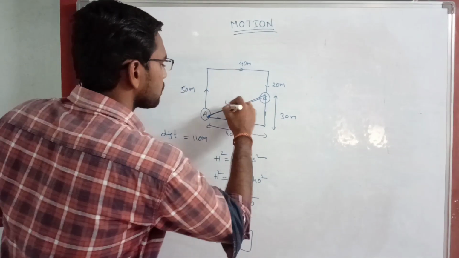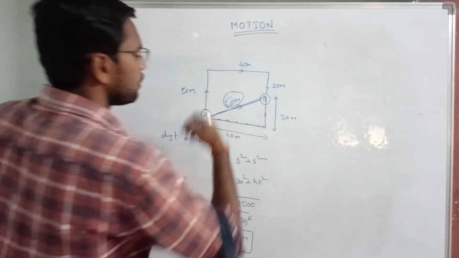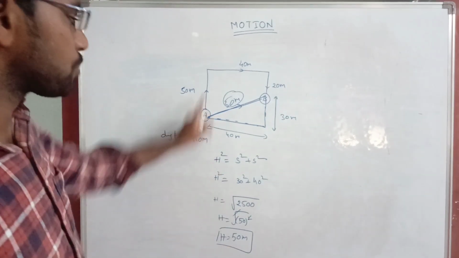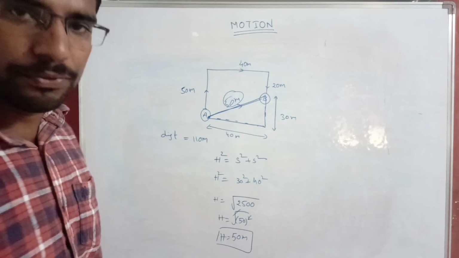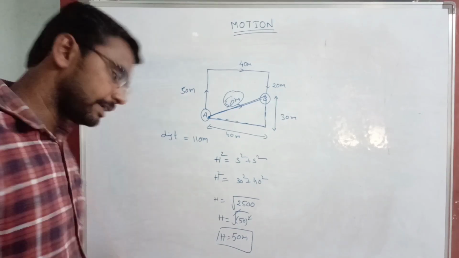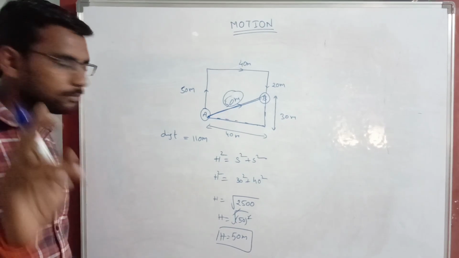So this is 50 meters. What is that? It is the displacement. Distance is 110 meters. Displacement is 50 meters. Clear now? Are you able to understand? Fine, right? Okay.